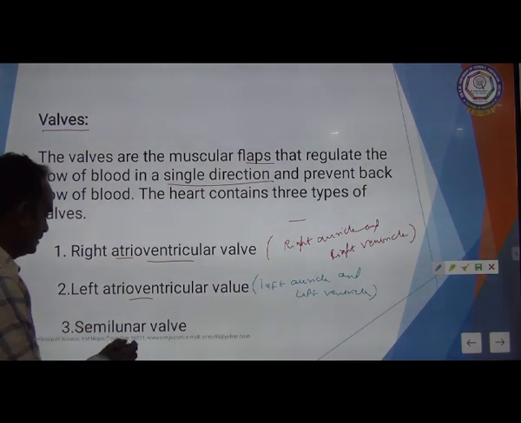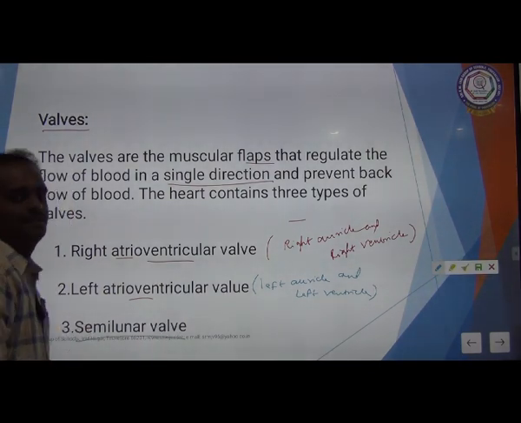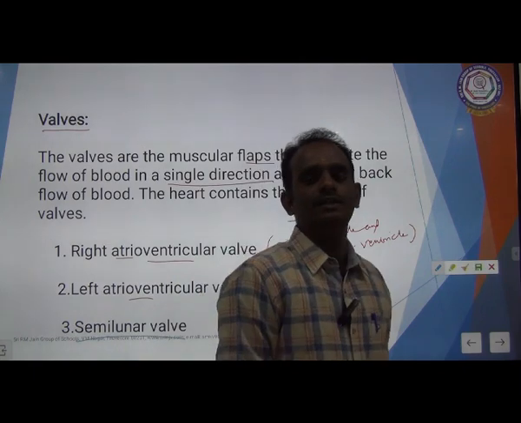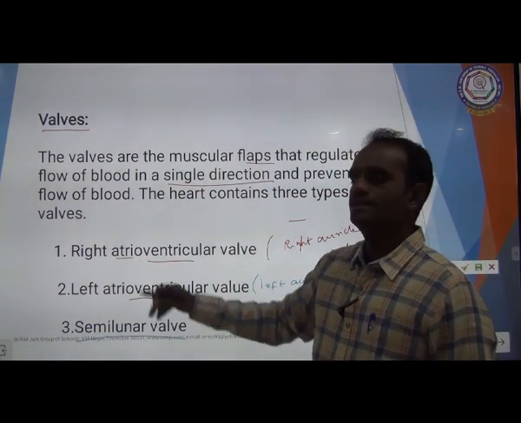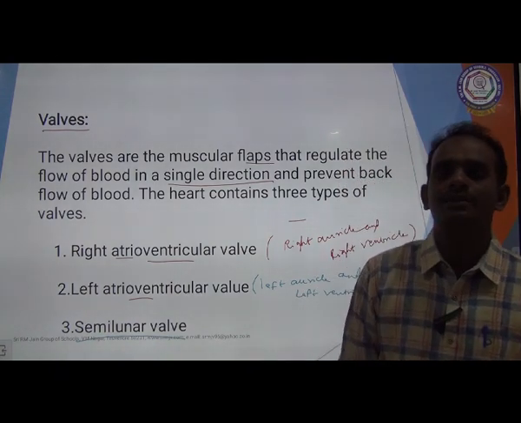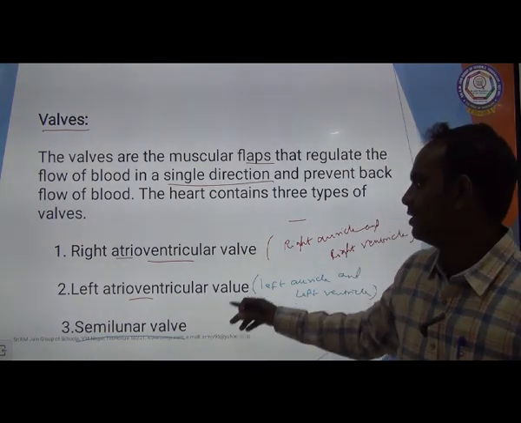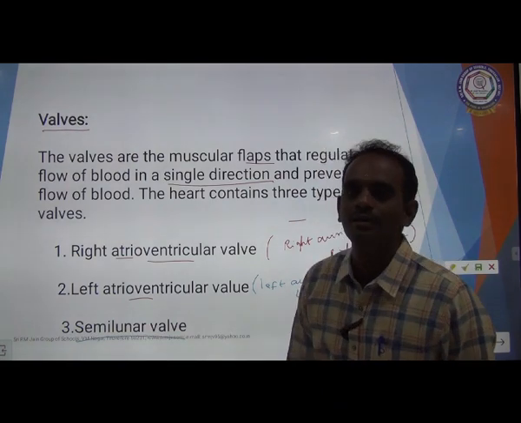And the third one is the semilunar valve. So there are three different valves in the human heart: the right auriculoventricular valve, the left auriculoventricular valve, and the semilunar valve.